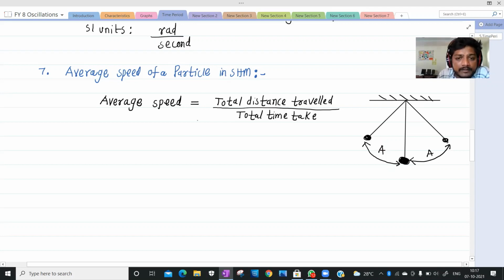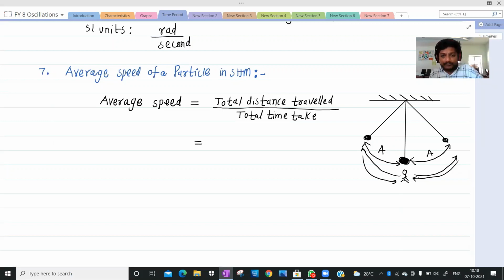Now tell me, what is the total distance traveled by the particle in SHM? Means we go here and we come back here. Again, we go here and we come back to the original place. This is the total distance traveled in one time period. From here up to here A, again come back A, so 2A, and then 2A again. What is the total distance traveled? 4A.